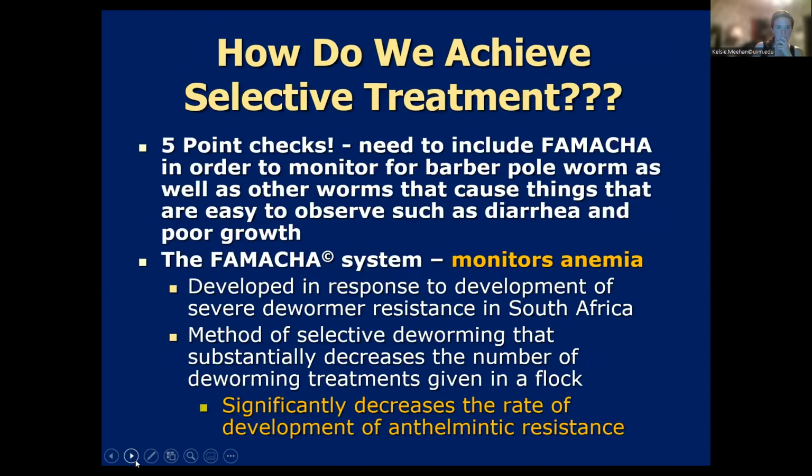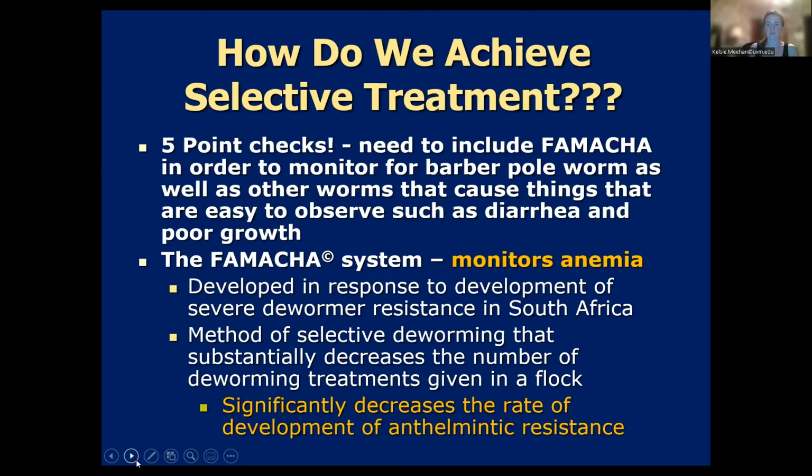So when it comes to barber pole worm, we suggest using barber pole worm as part of a 5-point check. 5-point checks are ways to monitor your animals to try and decide who needs selective deworming. You can also use fecal egg counts to be helpful in that, but you don't have to be fecal egg counting the whole herd. And if you don't have access to fecal egg counts, 5-point checks can be a very effective tool. And so you want to include FAMACHA in this.